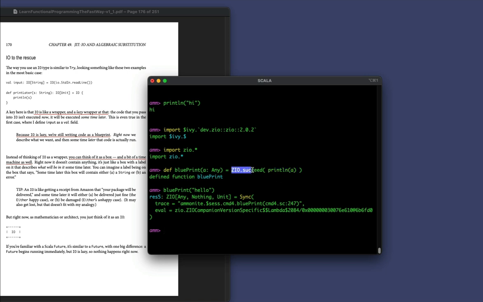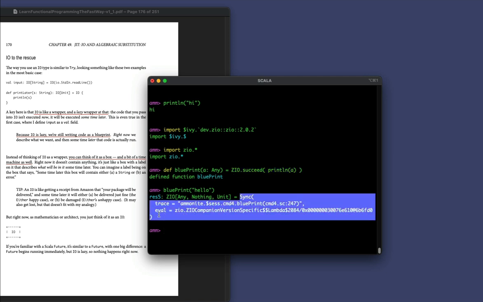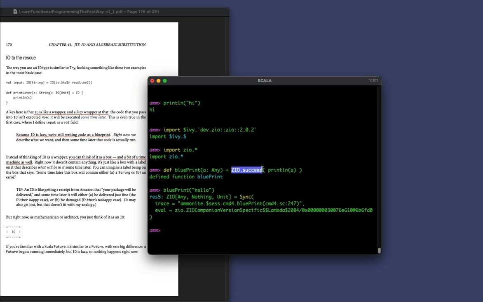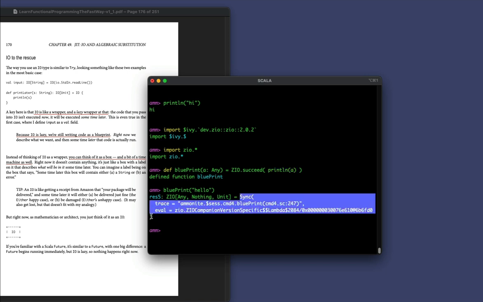But because ZIO and other IOs are lazy, nothing happens except for the creation of this blueprint right here, or more accurately, this data structure right here. And this behavior that I'm highlighting over here is exactly what I was writing about in the book over here when I said that IO is like a wrapper. Well, that's exactly what's going on here: ZIO, and specifically the ZIO.succeed function, is a wrapper around this function right here. So ZIO in this case is essentially keeping println from running right away. And it says, I am storing this as a blueprint that whenever I'm properly called, I will run this.